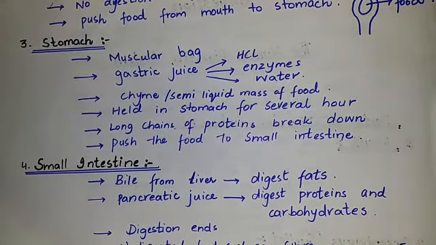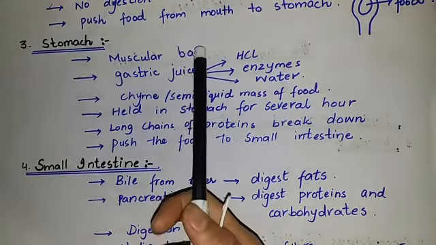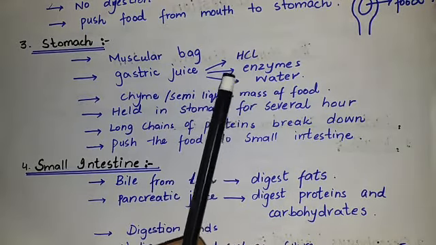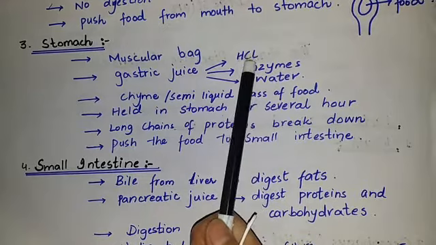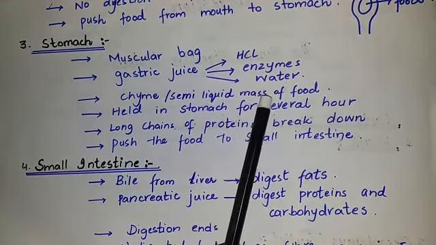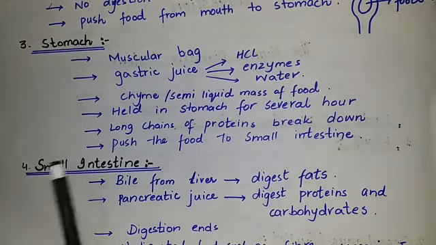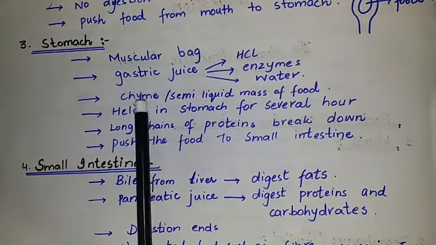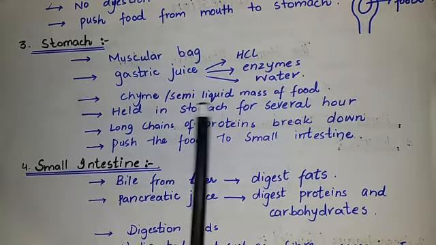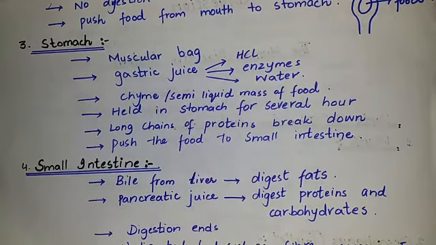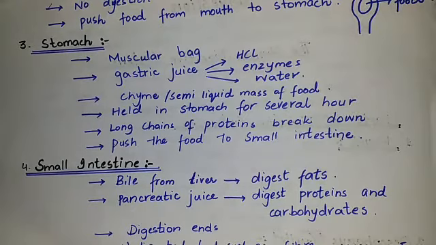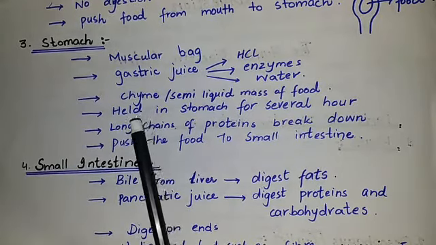Students, the next organ is the stomach. The stomach is a muscular bag and its wall secretes a liquid called gastric juice, which is made up of hydrochloric acid, represented by HCl, enzymes, and water. Here I have written chyme. Chyme is the semi-liquid mass of food which is present in the stomach.